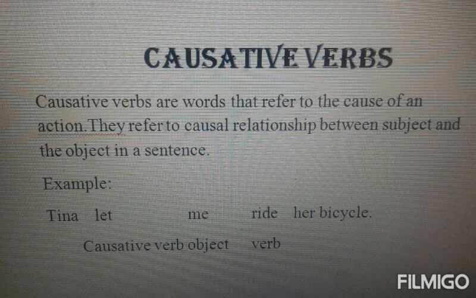So what is basically the causative verb over there? It refers to the causal relationship between the subject and an object. Now over here, what is the subject? Tina, and the object over here is me, the verb is ride. So what is the relationship between Tina and me? Tina let me ride her bicycle. So over here, let is the causative verb, and this causative verb is basically showing the relationship between the subject and the object, Tina and me.